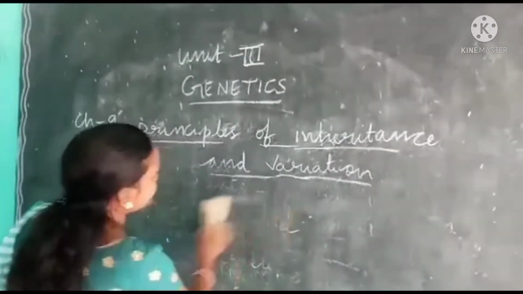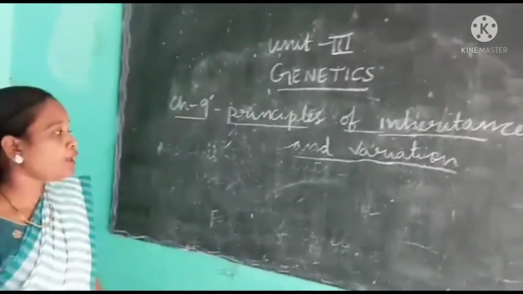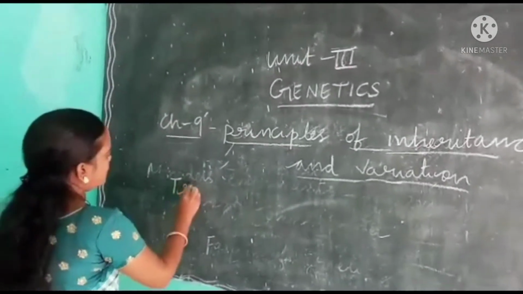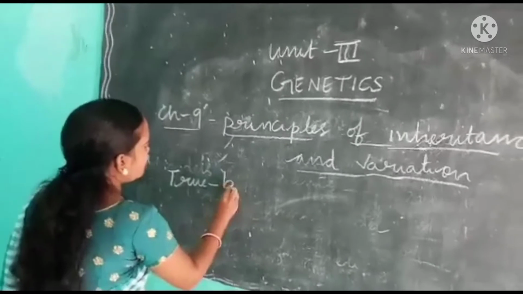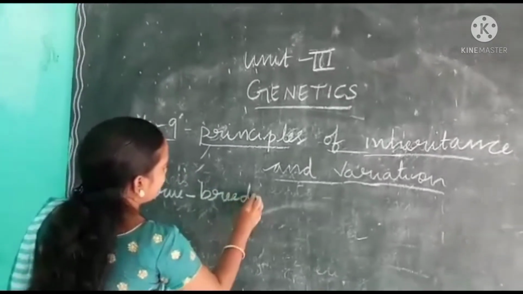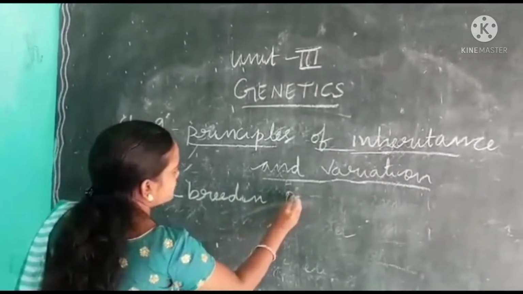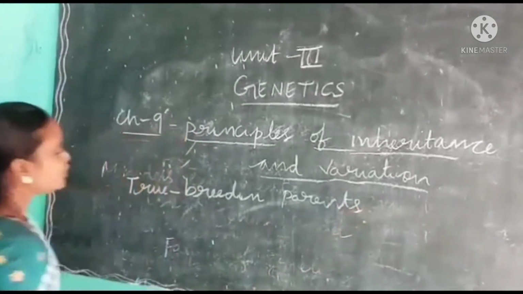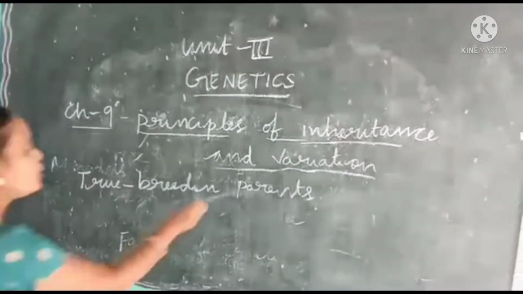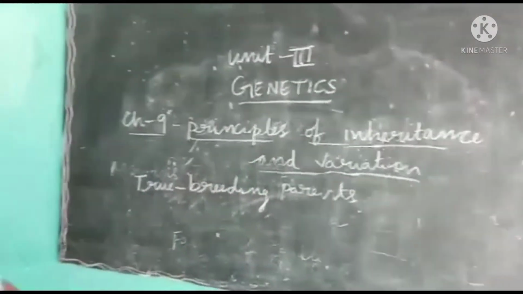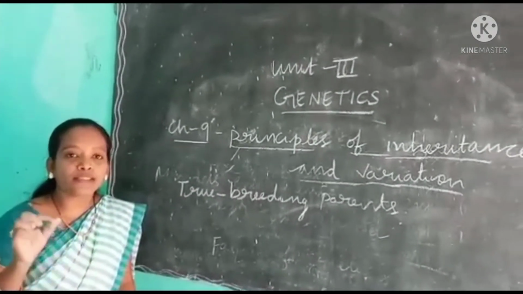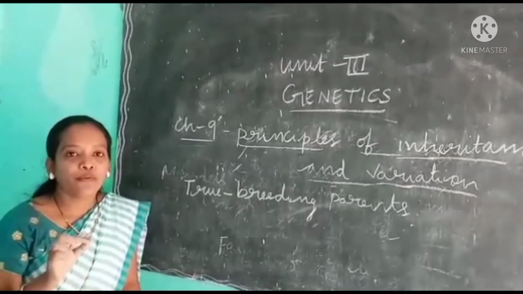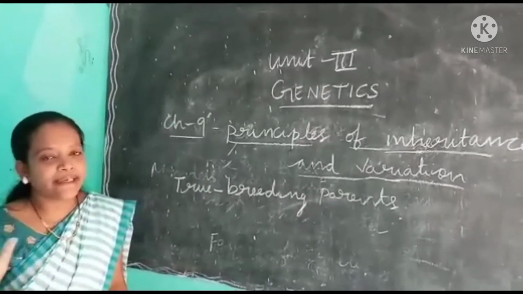Mendel had conducted cross-pollination on true breeding parents. True breeding means having undergone self-pollination for so many years.